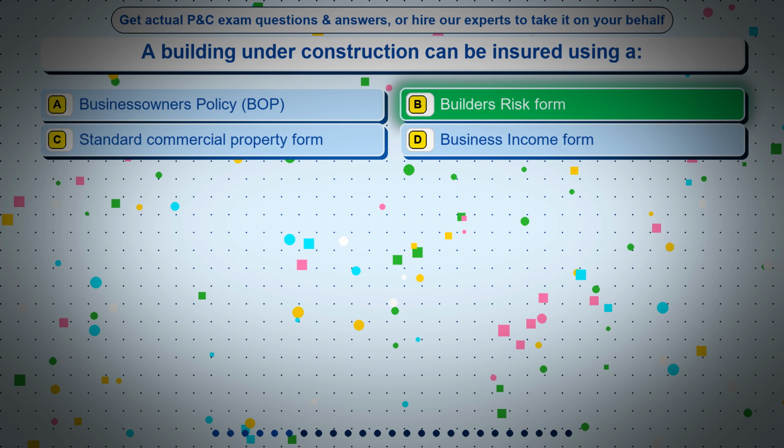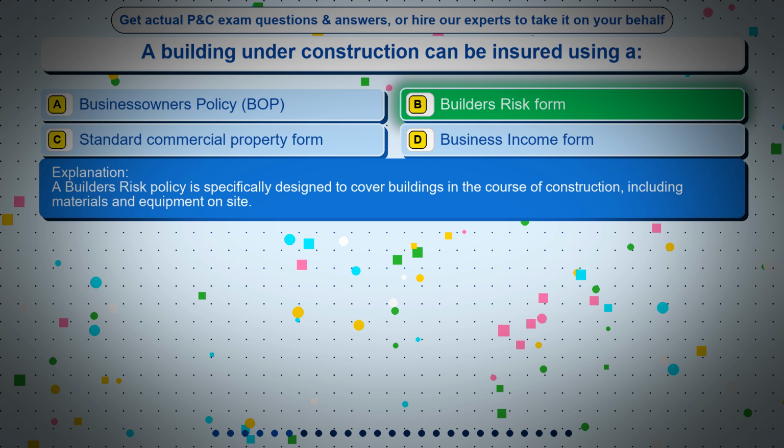The correct answer is option B, builder's risk form. A builder's risk policy is specifically designed to cover buildings in the course of construction, including materials and equipment on site.